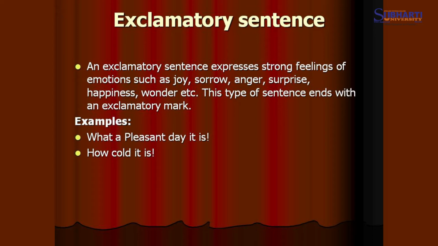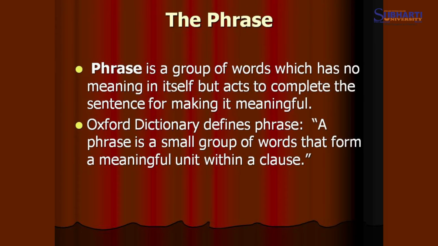Now the other part of a sentence is phrase. So we are going to talk about the phrase. Phrase is a group of words, as a sentence is, but here is a little difference. A phrase is a group of words which has no meaning in itself. If we segregate it from the sentence, it will contain no meaning, but it acts to complete the sentence for making it meaningful. Simply, we are saying that a phrase is a part of a sentence.